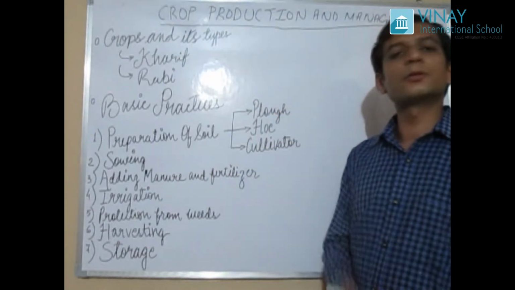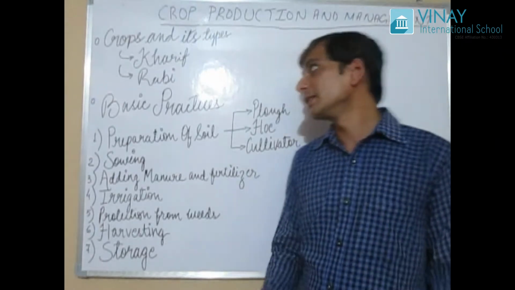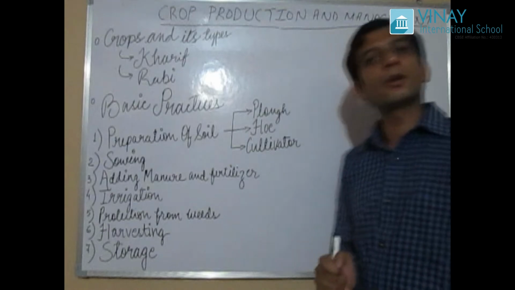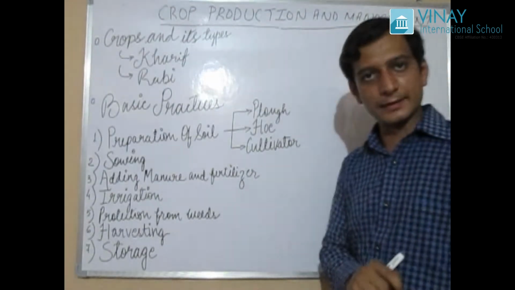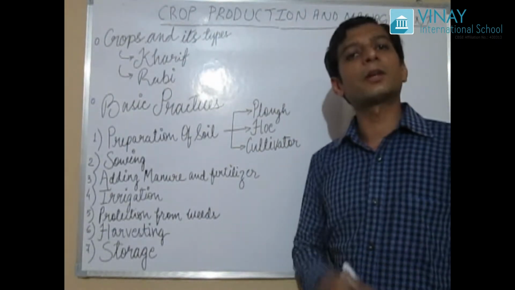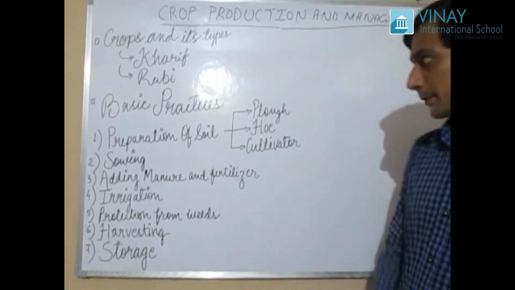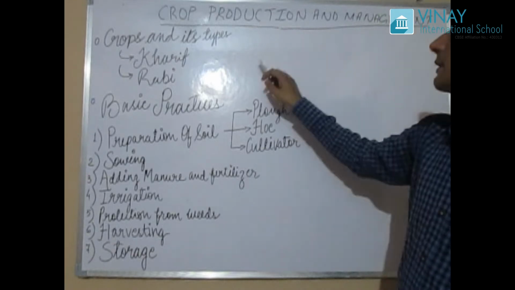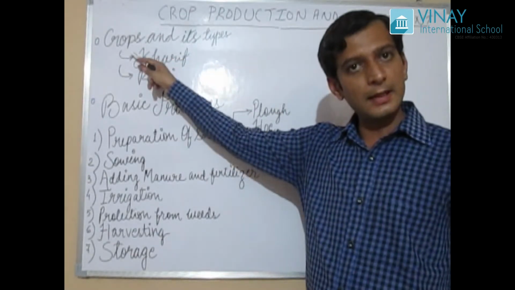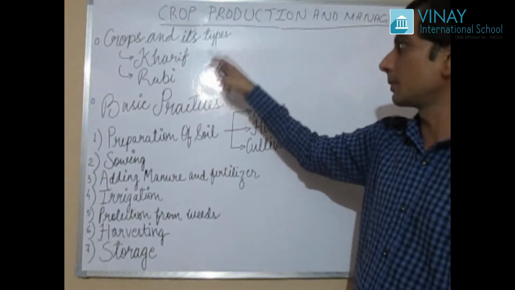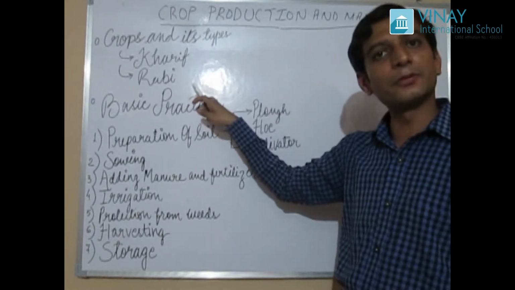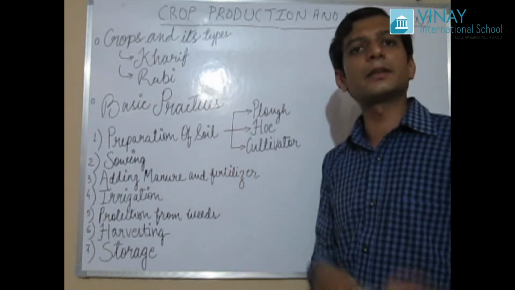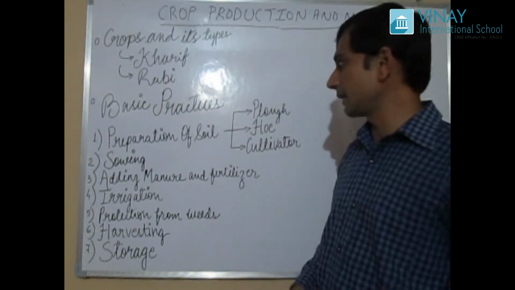Today we are covering the chapter known as crop production and management. It's a class 8 syllabus and it's the first chapter of class 8. So let's see what topics we are going to cover in this chapter. Mainly, the crop and its types. Normally its types are classified into two, which are Kharif and Rabi. We are going to see the details later on.